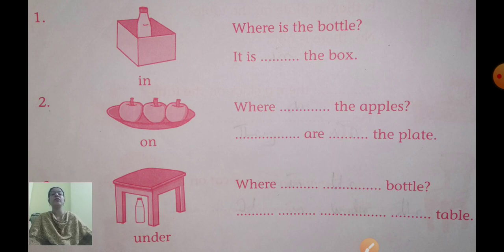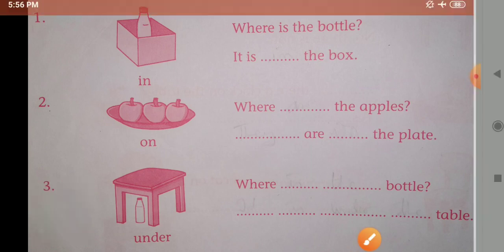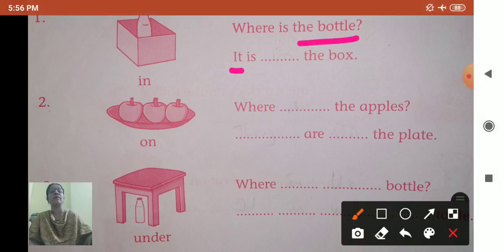And children, you are going to write the answers with the teacher. Now you know when to use these words. Okay. Now you will be able to write the answers also. See the first one. Where is the bottle? So, it is dash the box. So, in place of the bottle, what is used? It. Okay. So, where is the bottle? It is.